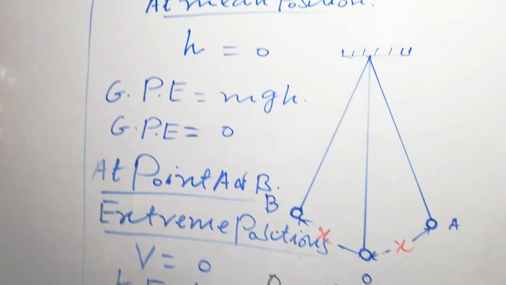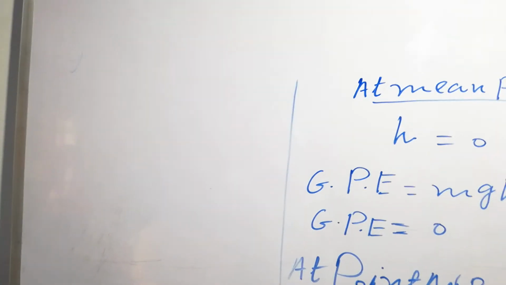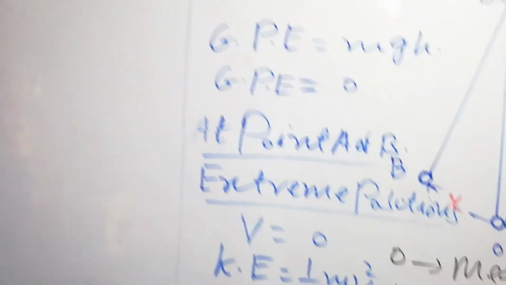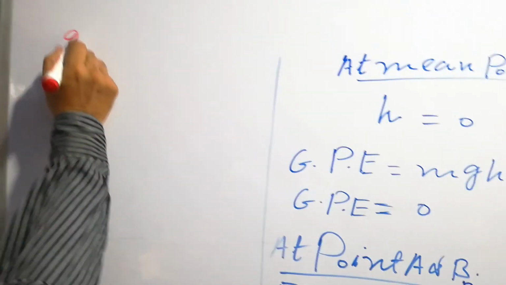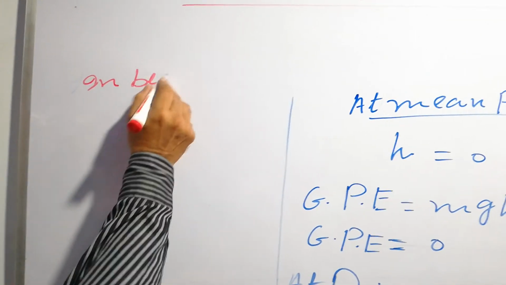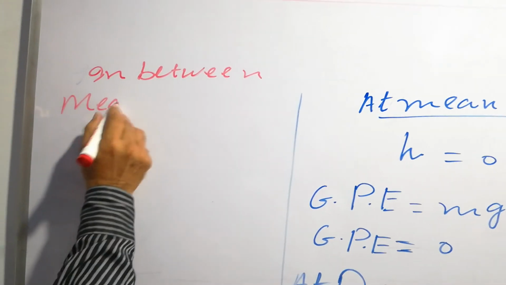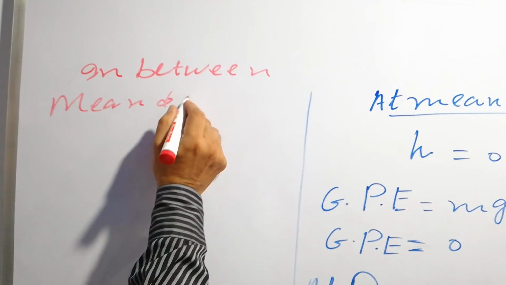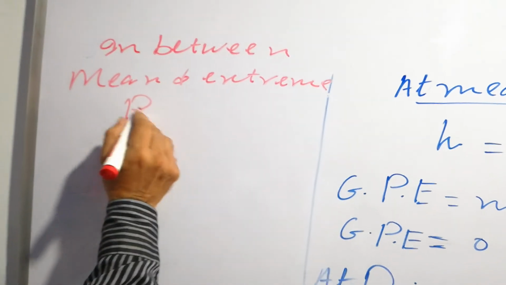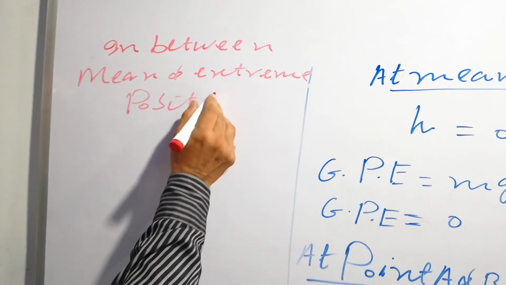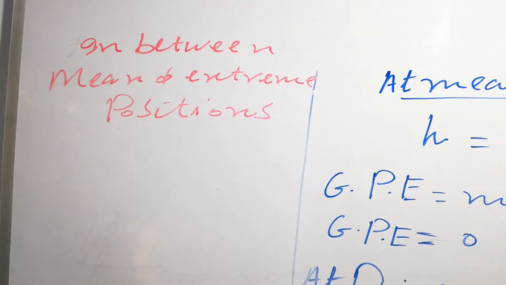So kinetic energy is equal to 0 at the extreme positions, and in between O and A, in between mean and extreme positions, because we have the two extreme positions, so that's why you write positions in between mean and extreme positions.